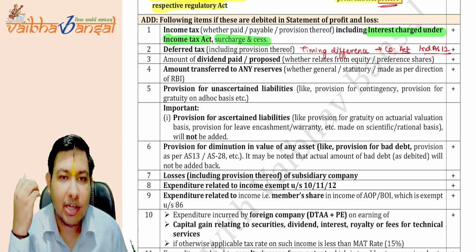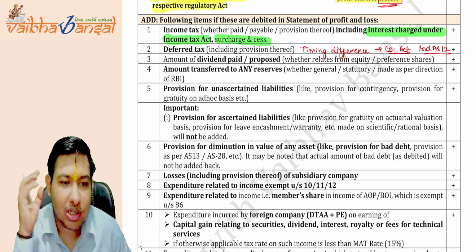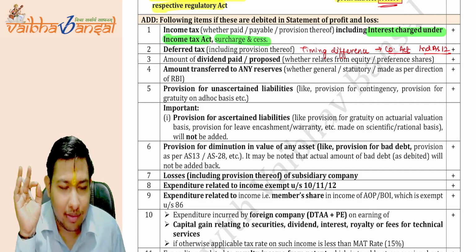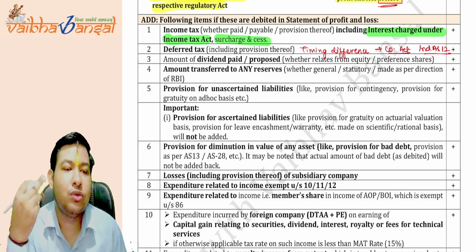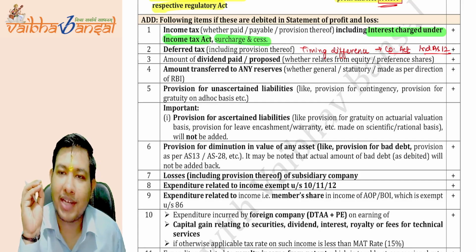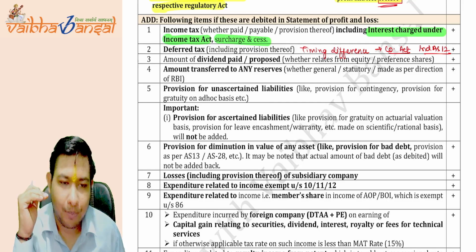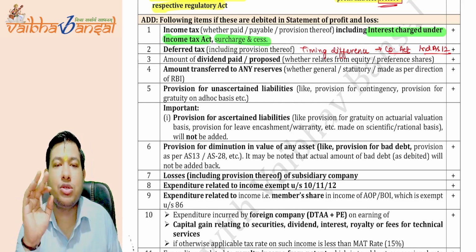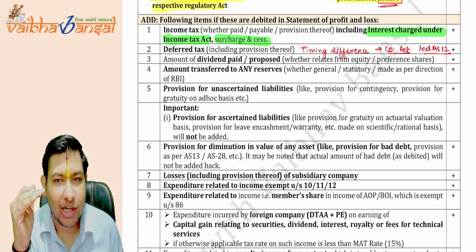You have made the deferred tax asset, or the provision for deferred tax, by whatever name called. If it is debited from your P&L, now you have to add it back. It is just for the timing difference, of no use, and it is just reducing the profit. So the government does not want to include that deferred tax in your profit and loss account.